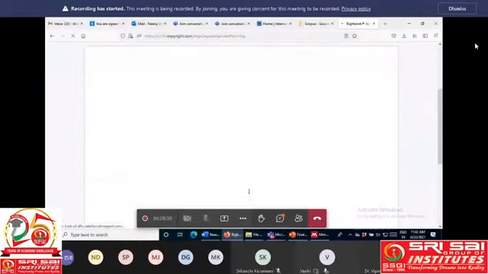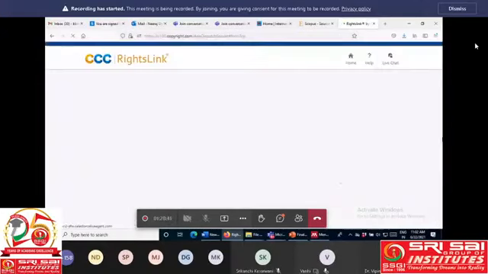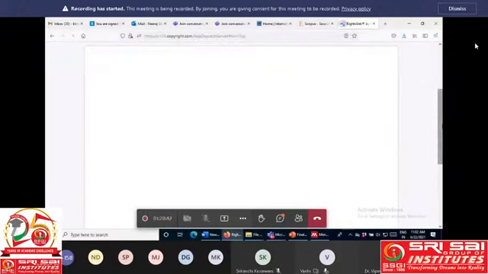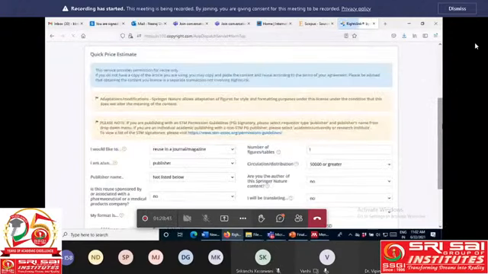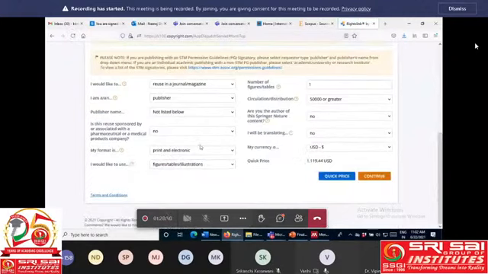And if I check here the quick price, so if I want to use one figure which is developed by me, but I am not communicating my forthcoming article, my new article in this list, then the cost of reusing that figure is 119.44 US dollars. So that's why always select your journal from a reputed publication house like Taylor Francis, Sage, Springer Nature, or Science.